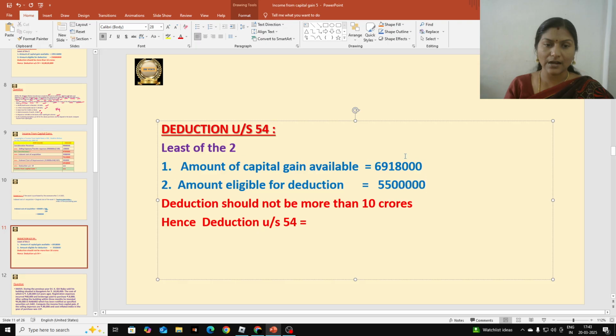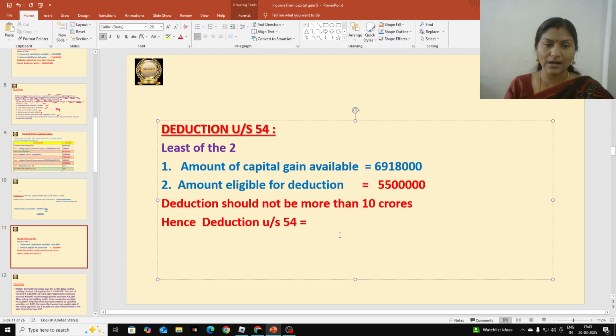Out of these 2, the least one should be selected. Least one is 55 lakhs. Select that. How to select? You have to draw one circle around 55 lakhs, but I am just changing the color. Okay, I selected 55 lakhs, but can we give that? That should not be more than 10 crores. Okay, if it is more than 10 crores, you should give 10 crores deduction only. That is the rule again. So this is how much? 55 lakhs, so that is less than 10 crores. So we can allow that 55 lakhs as deduction under section 54.